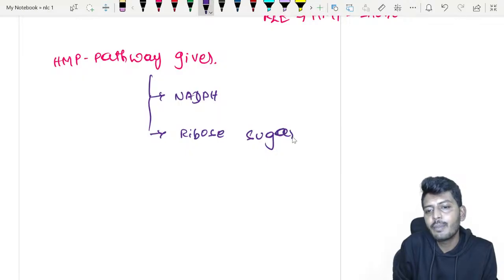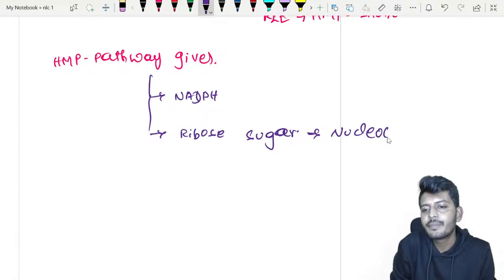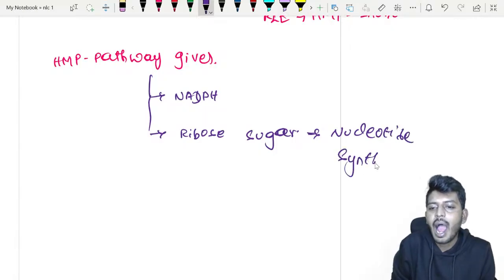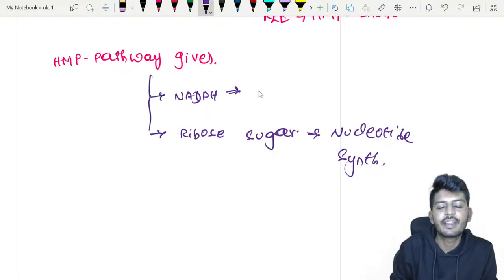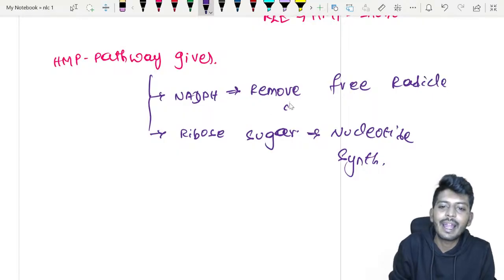This ribose sugar is responsible for nucleotide synthesis. And NADPH will remove the free radicals in the RBC, that is the red blood cell.